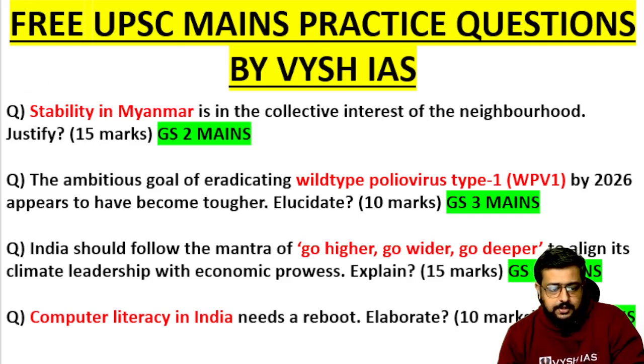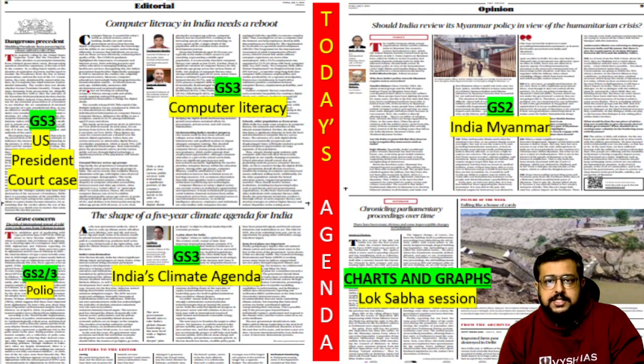So now we will see the Hindu newspaper and see where all these articles have come. One is a US President court case, which we don't need to discuss. Then here computer literacy, I told you we will discuss. India's 5-year climate agenda we will discuss. Polio virus we will discuss. And India-Myanmar, a detailed opinion column has come. That also we will discuss, like what are the changes there.